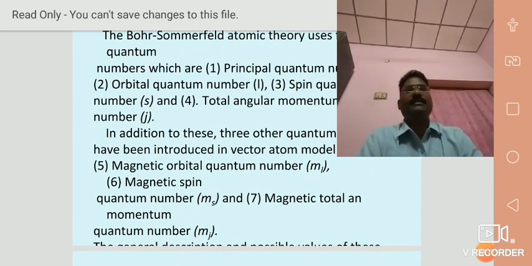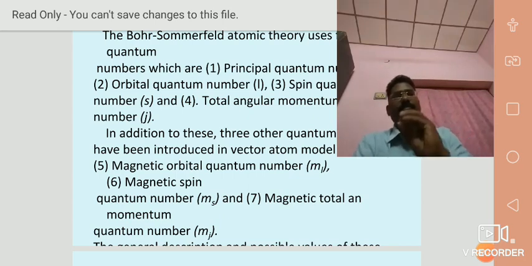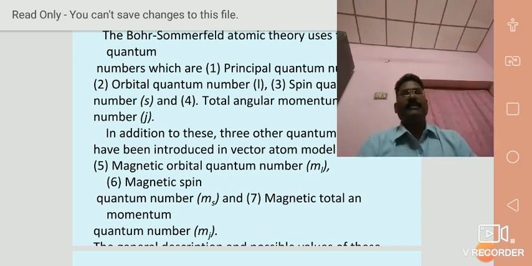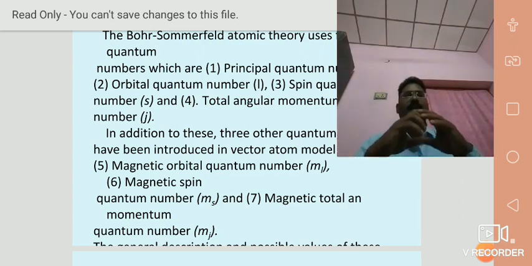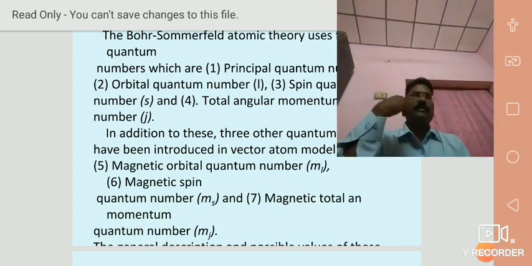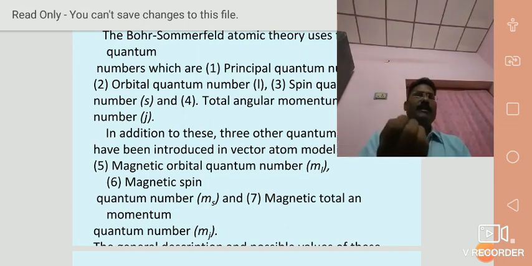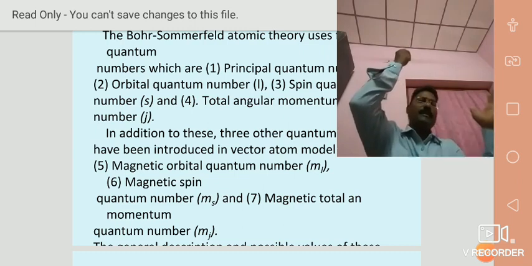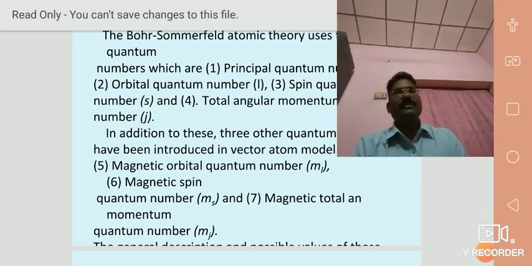How can we get all these three quantum numbers? If the atomic spectrum is placed in an external magnetic field, the L, S and J can be resolved. Hence, the atom contains a permanent magnetic dipole moment. If the orbital angular momentum is in the direction of positive z, the magnetic moment mu L is oppositely directed to the L, giving ml, ms and mj.